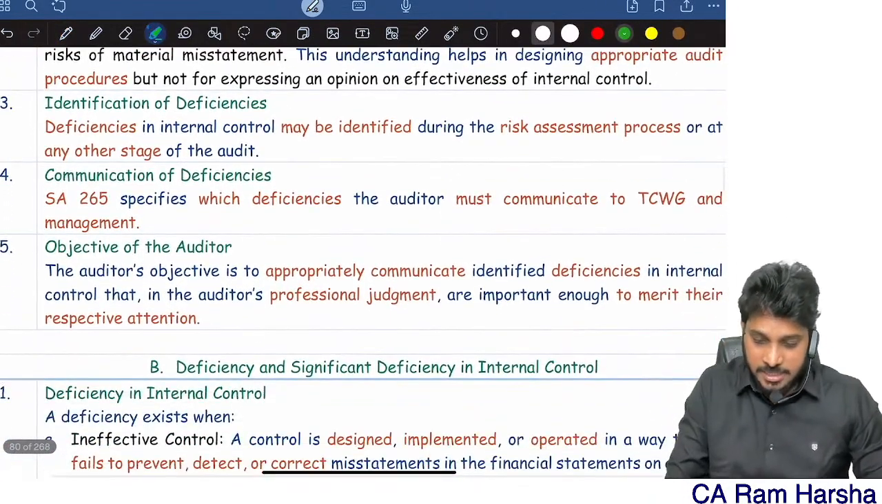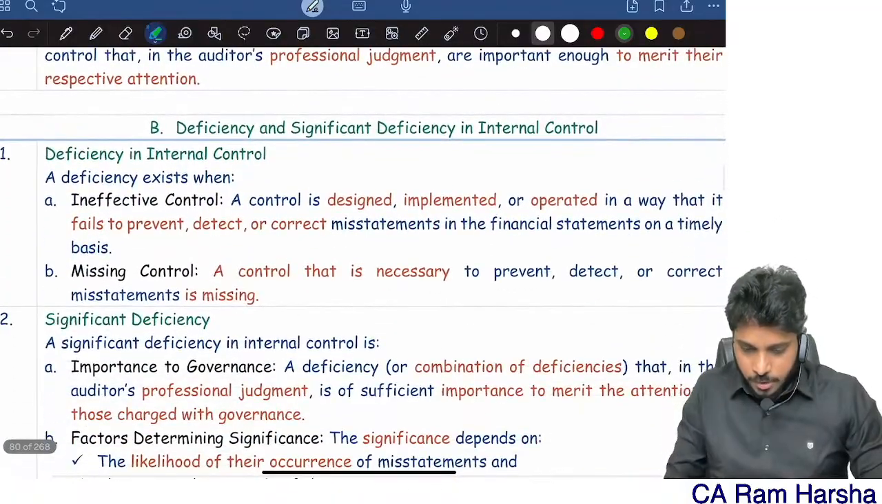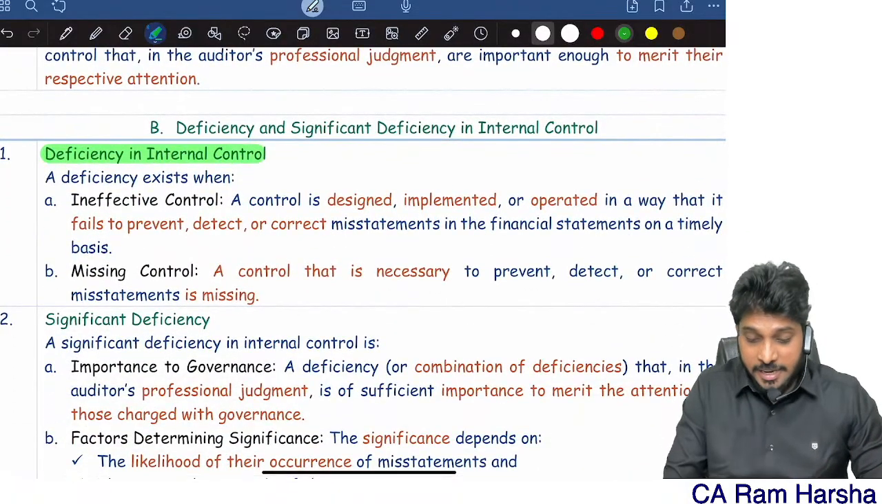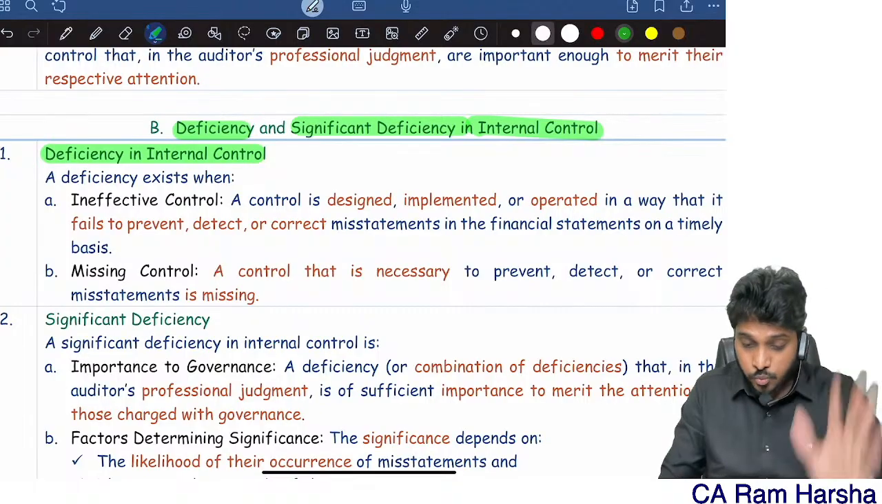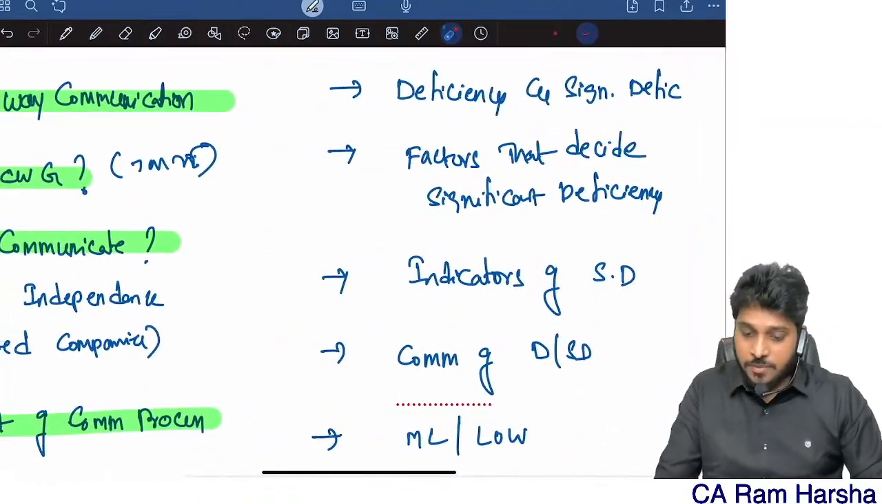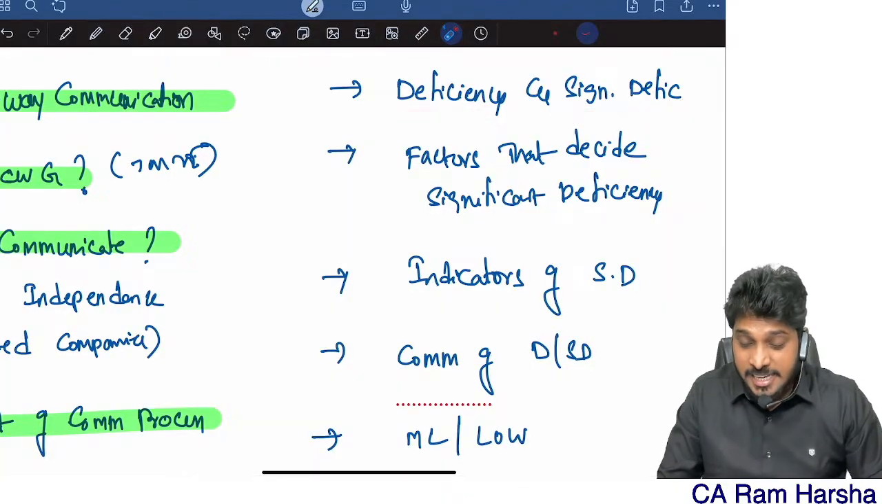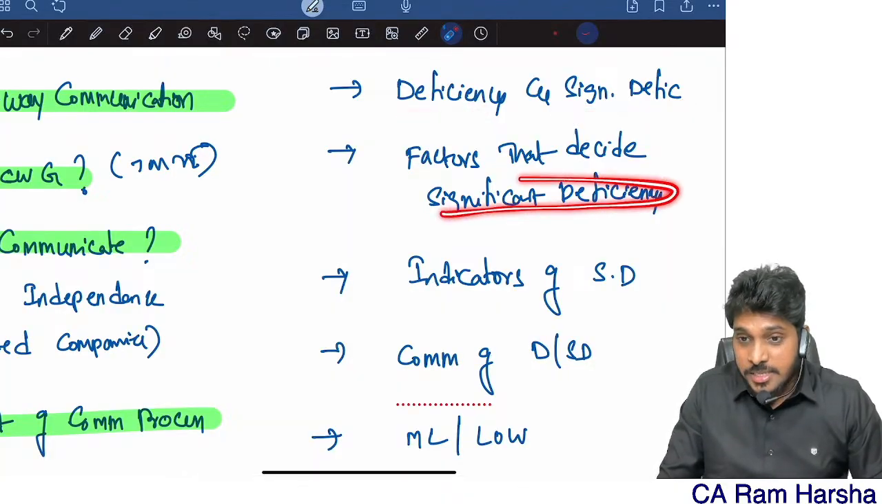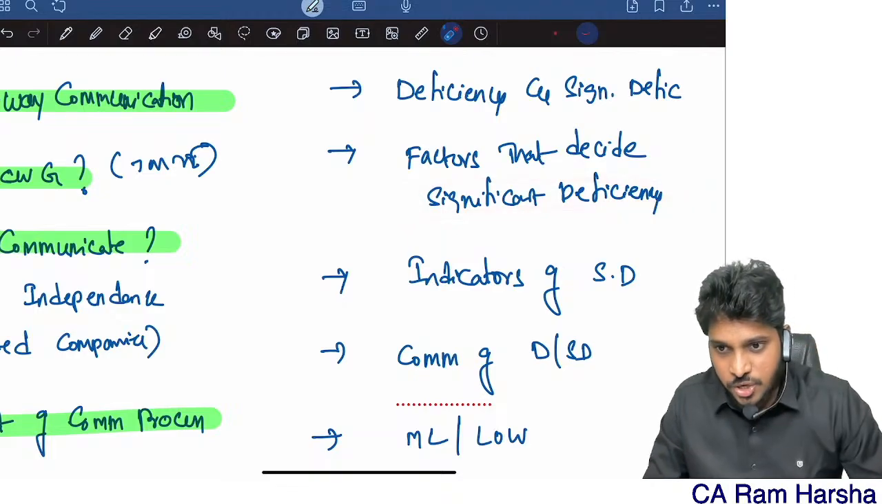So now, what is a deficiency? Deficiency and significant deficiency mean what? Before I discuss, what are the points that we are going to discuss in this? First, we are going to understand what is a deficiency and what is a significant deficiency. How do you decide whether a deficiency is a significant deficiency or not?